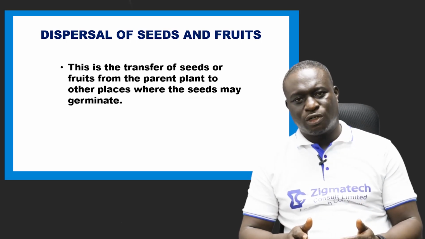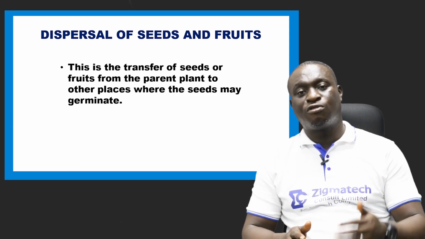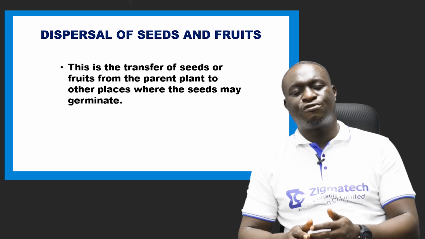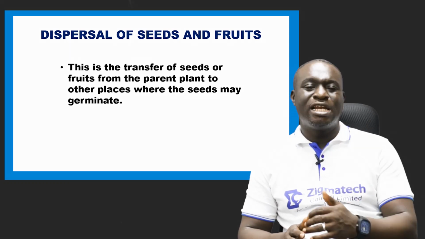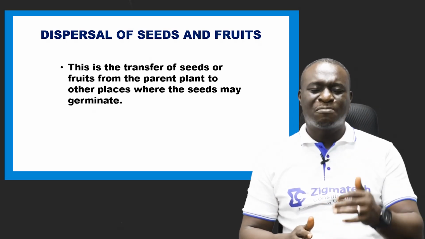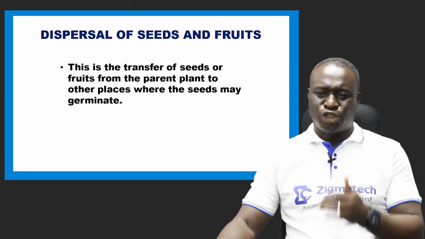After fertilization, we have the formation of zygote, or the formation of fruits and seeds. After the formation of fruits and seeds, before germination will take place, there must be dispersal. So dispersal precedes germination.